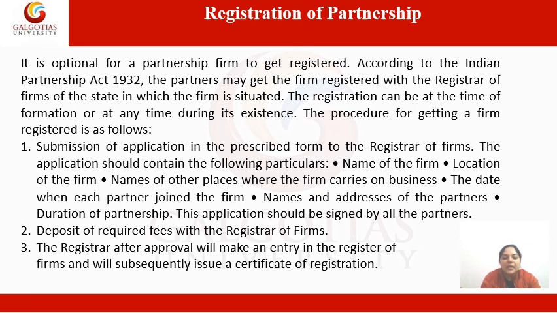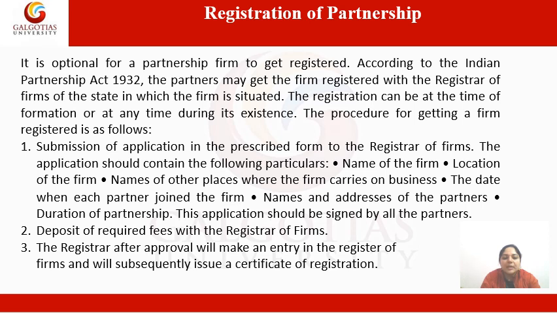Then the date when each partner joined the firm. It means the date of joining of each partner is also mentioned in this application format. Then names and addresses of each and every partner. Then the duration of partnership, that is, for how much time the firm is going to survive. And then this application must be signed by all the partners of the partnership firm.